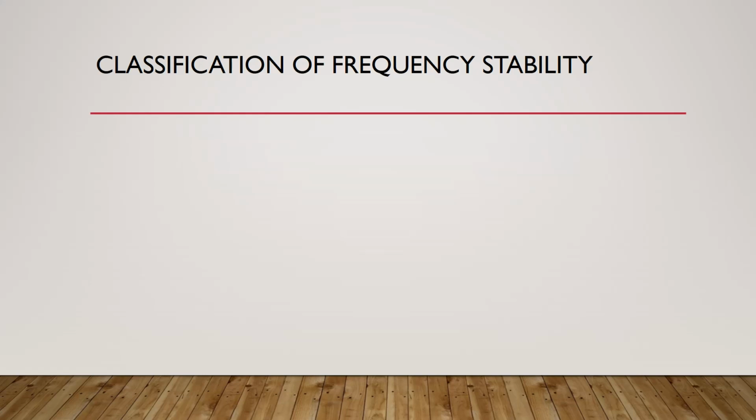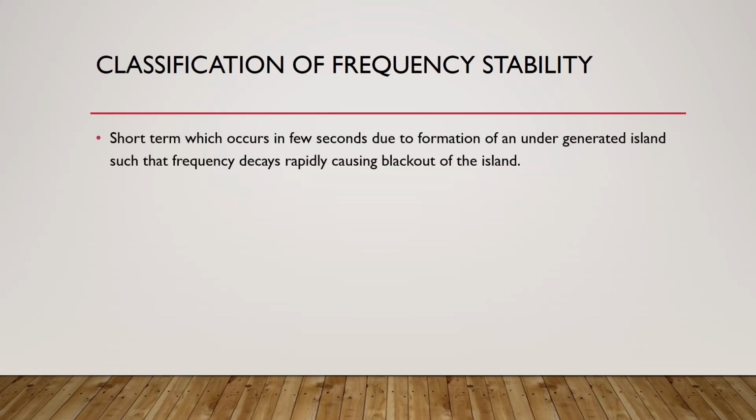The frequency stability can be classified into short term, which means a short period of time, a few seconds, due to the formation of an under-generated island, such that the frequency will decay rapidly, causing the blackout of the island. What does it mean? The short time means a few seconds. This means that our power system will be divided into islands.